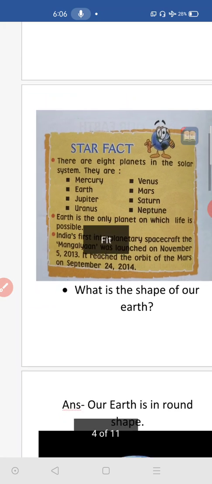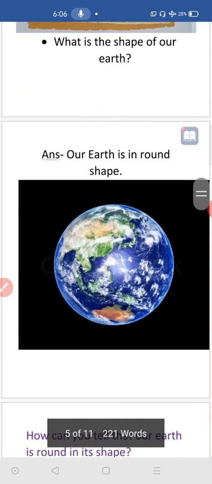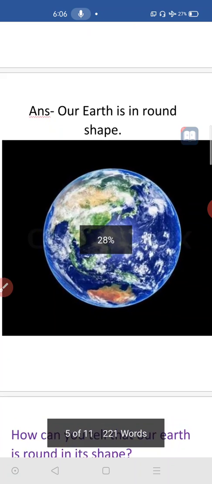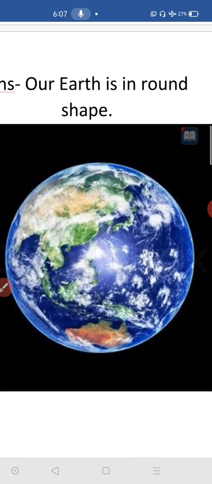Then after that, what is the shape of our Earth? The answer is, our Earth is in round shape. In the previous class I told you this. Look at this, our Earth is in round shape.